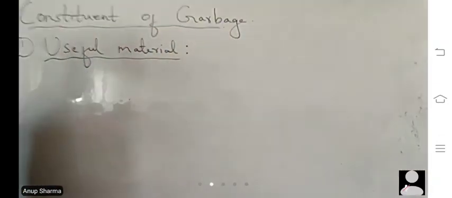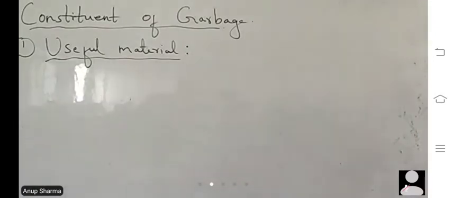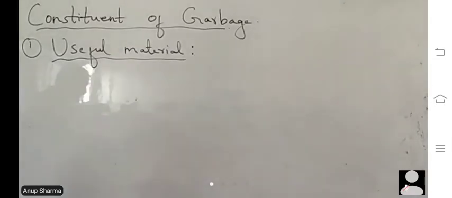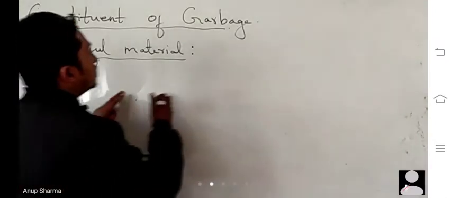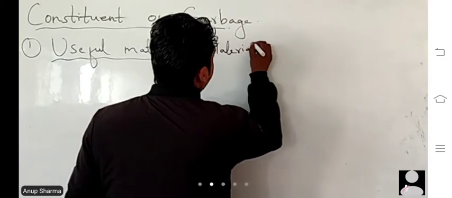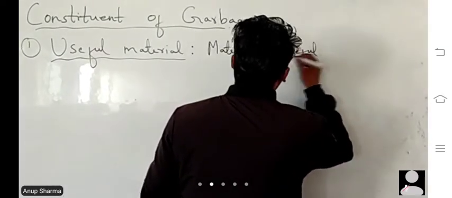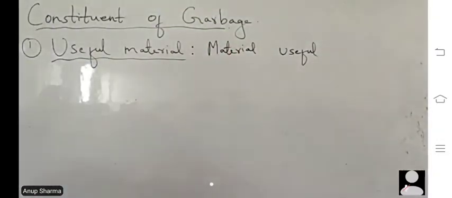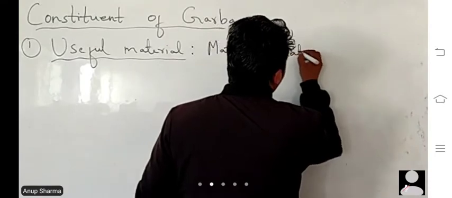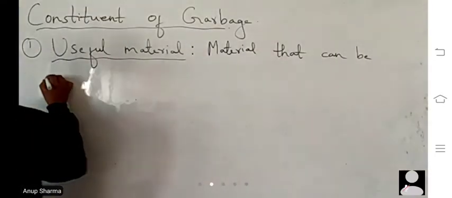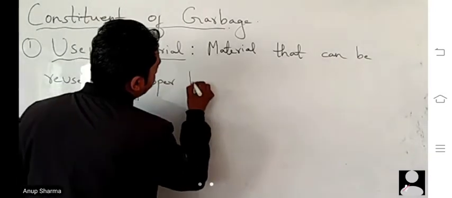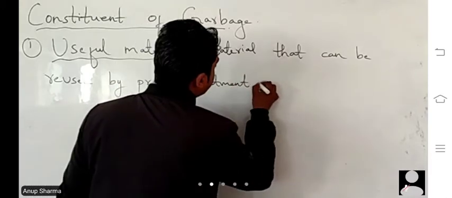Material present in the garbage that can be reused after proper treatment is called useful material.